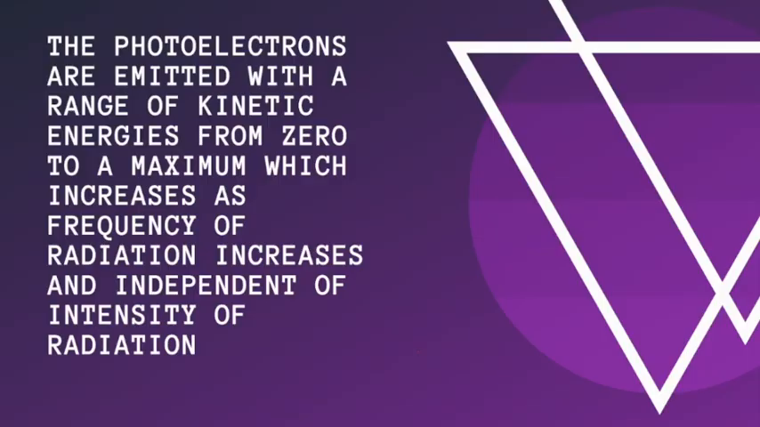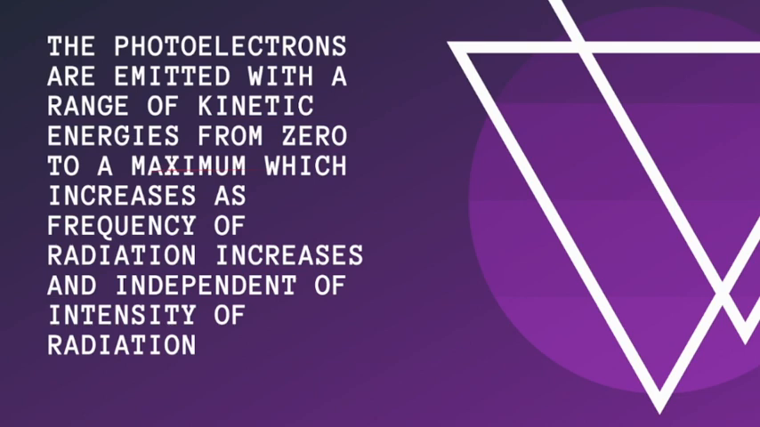Law number 2: the photoelectrons are emitted with a range of kinetic energies from 0 to a maximum, which increases as the frequency of radiation increases and is independent of intensity of radiation. So the maximum kinetic energy is the work done by the stopping potential, right? Here the photoelectrons are emitted with a range of kinetic energy from 0 to a maximum.